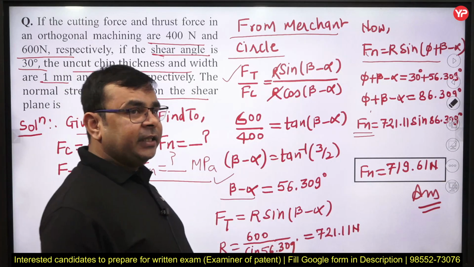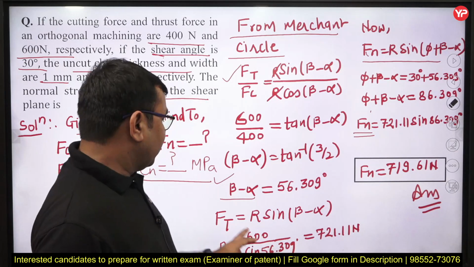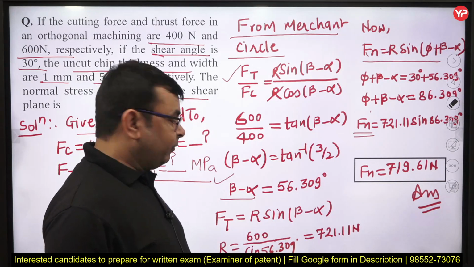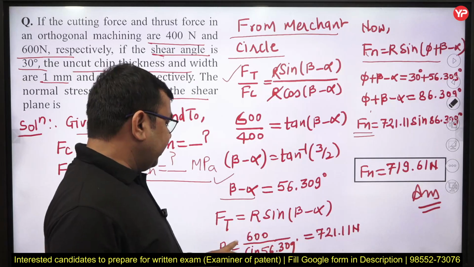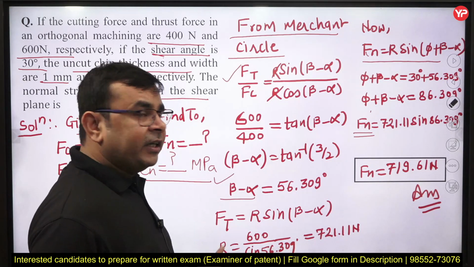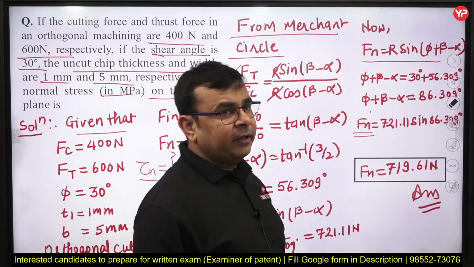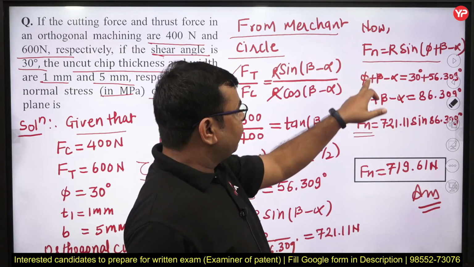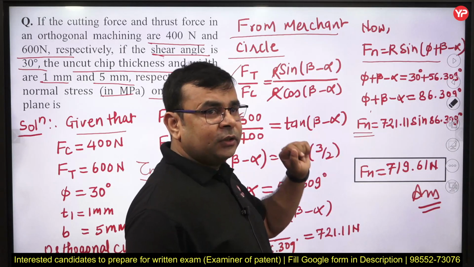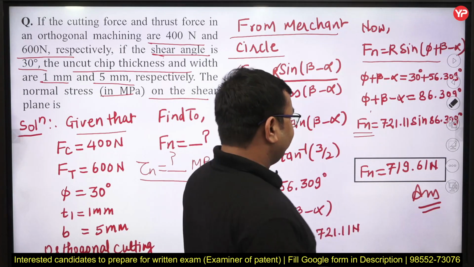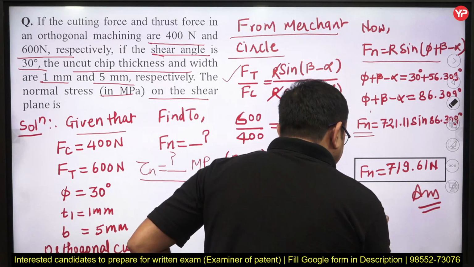I will explain all these things to you, don't worry about this. So by using this relation we can determine R, yes or no? And once you get R, then by using the formula Fn is equal to R sin(phi plus beta minus alpha) you can find the normal force, yes or no? And after getting the normal force, you need to determine the shear stress.